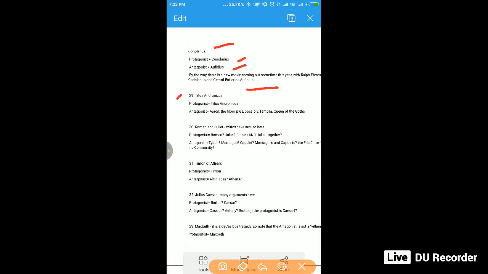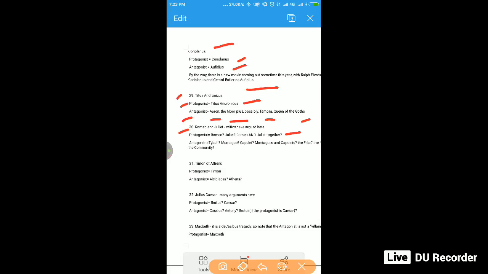And Titus Andronicus. Protagonist was Titus Andronicus. Antagonist was Aaron the Moor, plus possibly Tamora, Queen of the Goths. Romeo and Juliet. There is an argument about it. Protagonist was Romeo or Juliet, or Romeo and Juliet together.